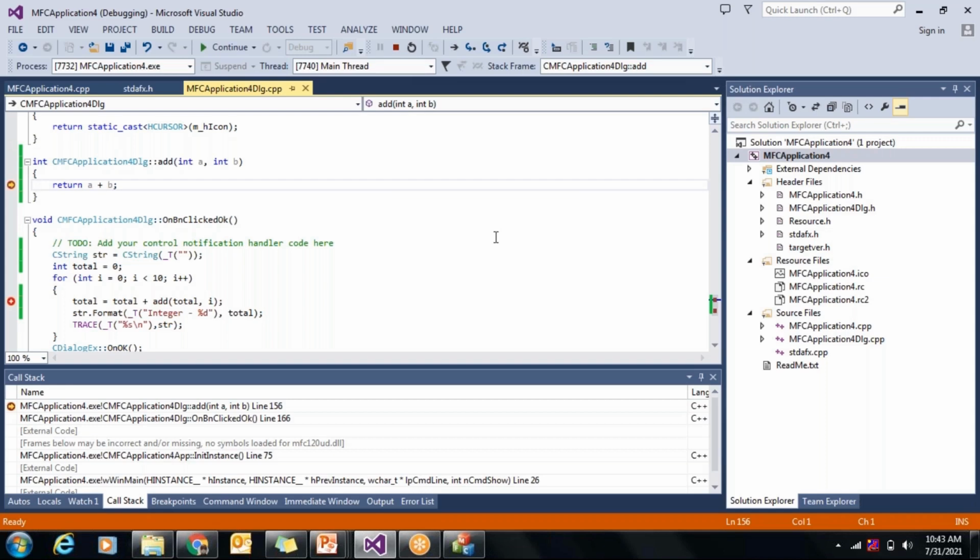That is where the call stack will be very, very handy, because when you put your breakpoint, you will come to know which function called your function, and then you can check if your inputs are coming wrong, you go and fix the calling function so that your function works the way it is required to work. So that is where call stack will be very, very helpful. I hope the point is clear. You can see here add function is being called from on button clicked OK function, right?